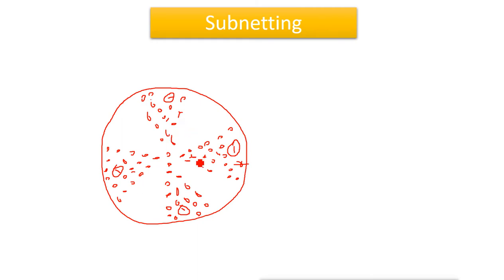Even though they are in different departments, because they are in the single network, the broadcast can reach everyone. For example, a client in this department wants to connect to a DHCP server, so it will always send a broadcast. Or for any other application, it wants to send a broadcast, but only to its own department's machines. It does not want to send the broadcast to other departments. But whenever it sends the broadcast, because they are in the same network, it will reach all the departments, even though they don't need it and it is not meant for them.